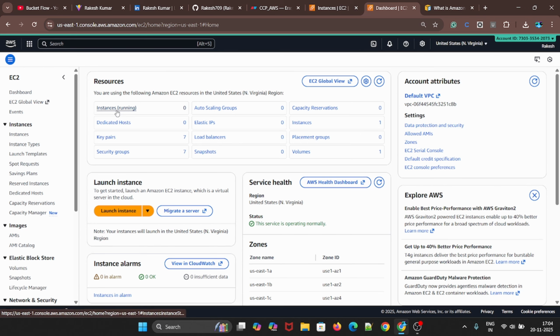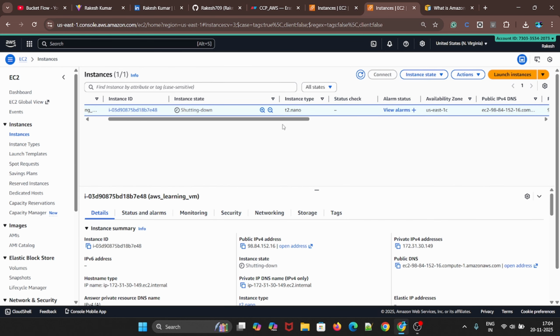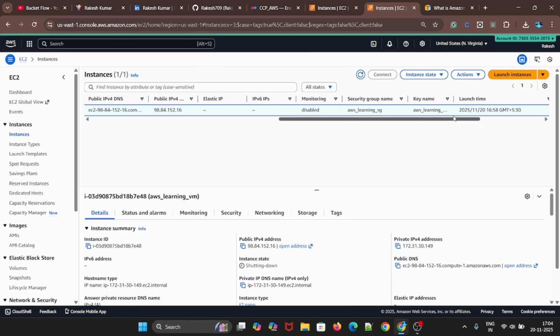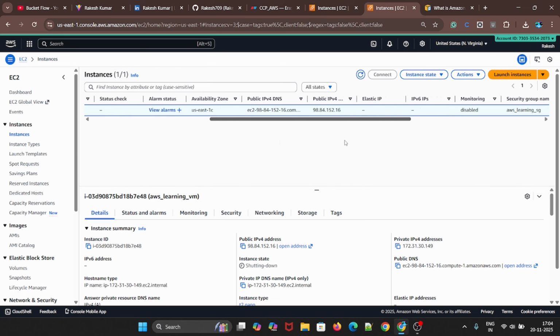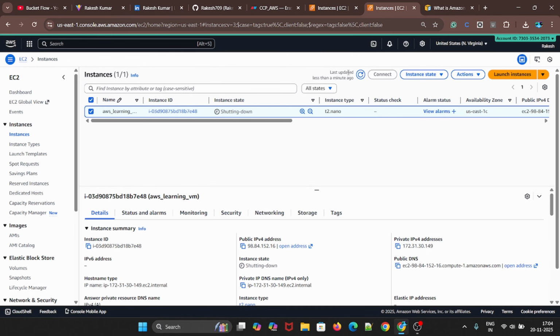Keep an eye on this instances running count, it should be 0. If you terminate it, it should be 0. For some time it will be visible as 1, but it will terminate. In running state it should be 0, else you're going to pay. Now the instance state is shutting down. It's going down, and apart from that nothing else. If you refresh after 1 or 2 minutes, then it will be gone.